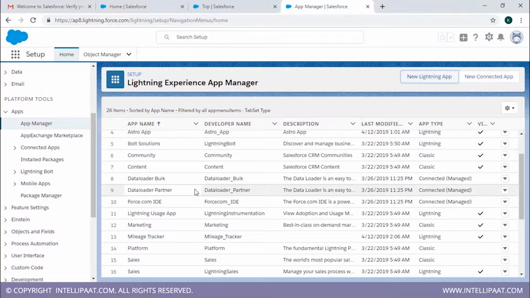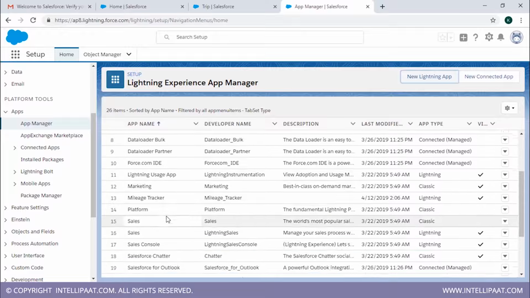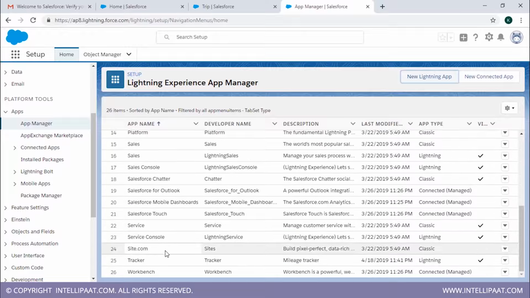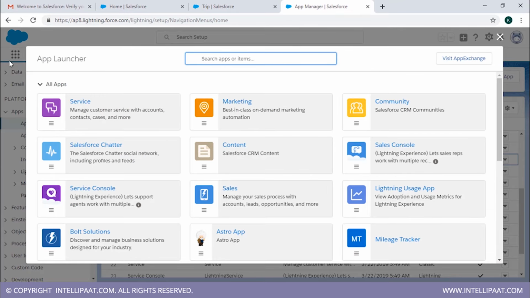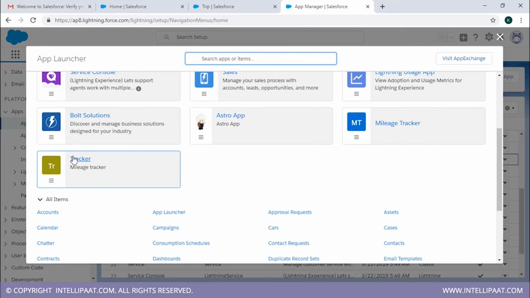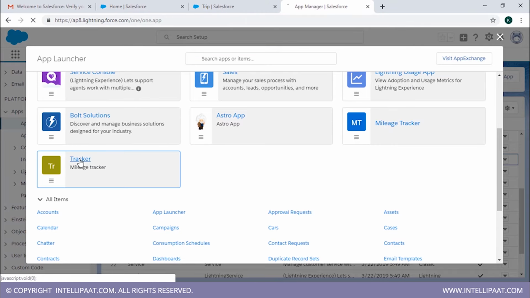So we will have our app created over here. We just need to find it. Alright, so it's here. Now we're gonna go to setup, this particular checkerboard kind of icon. We're gonna find our tracker over here. Click on tracker.